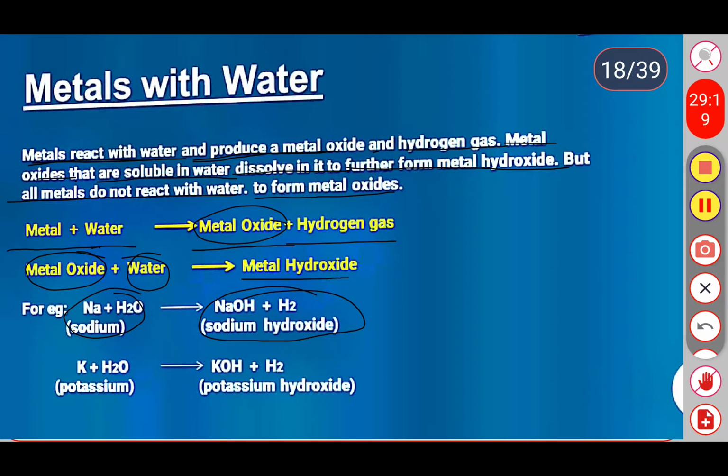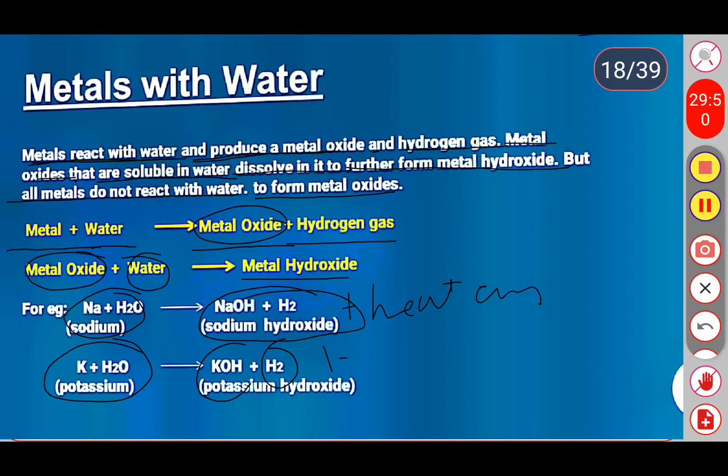Next, when potassium reacts with water, it also produces potassium hydroxide and hydrogen gas along with heat energy. Both sodium and potassium release potassium hydroxide and sodium hydroxide along with hydrogen gas and heat energy. So these are the three main components of the reactions.